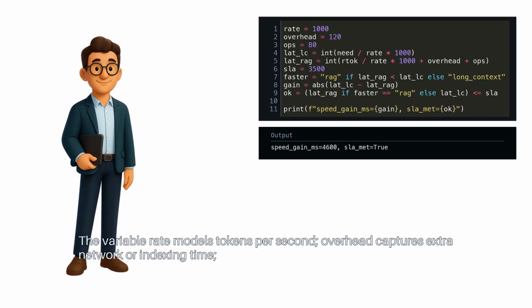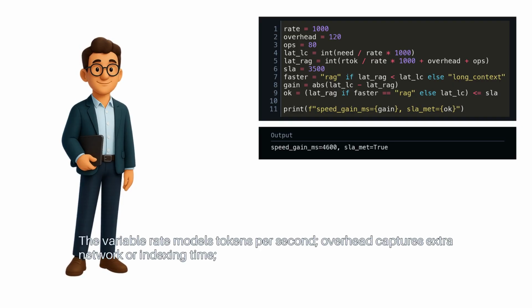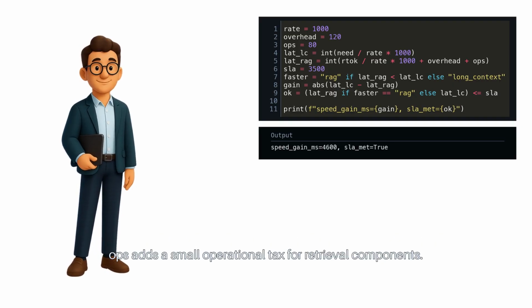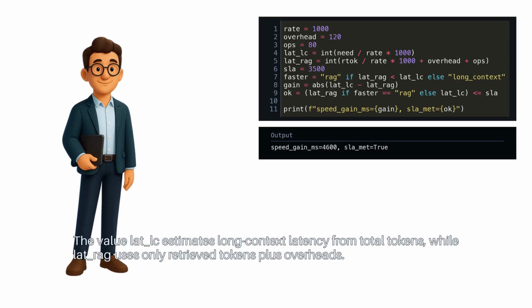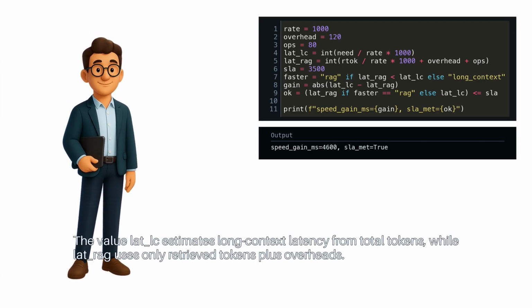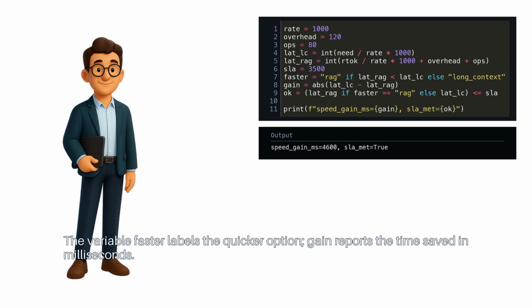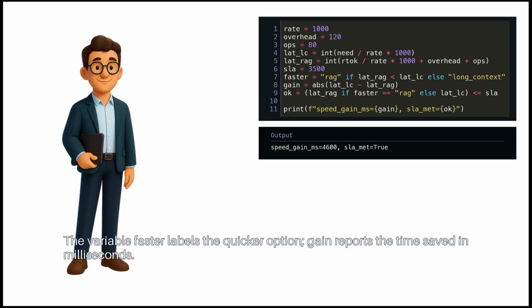The variable rate models tokens per second. Overhead captures extra network or indexing time. Ops adds a small operational tax for retrieval components. The value LAT-LC estimates long context latency from total tokens, while LAT-RAG uses only retrieved tokens plus overheads. The variable faster labels the quicker option.